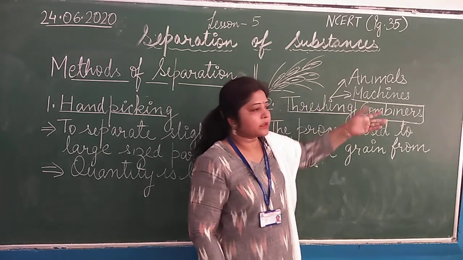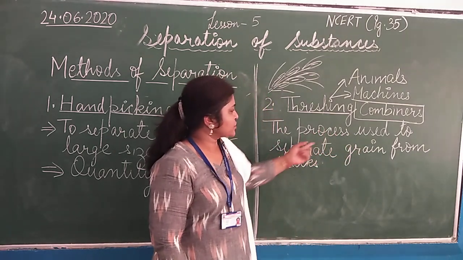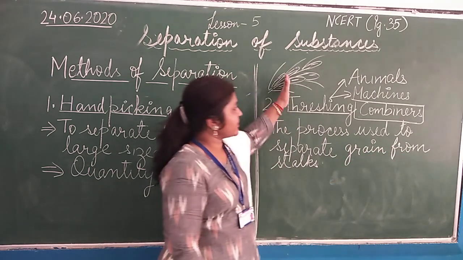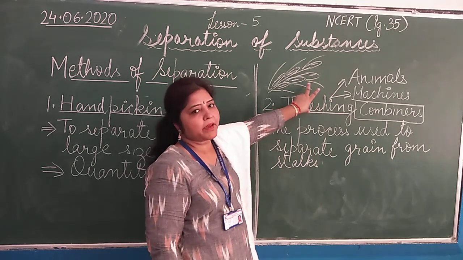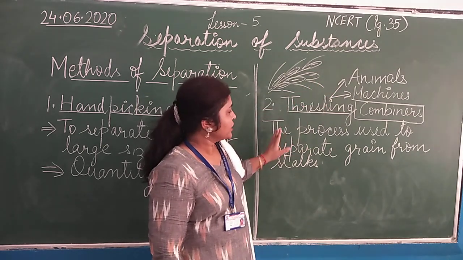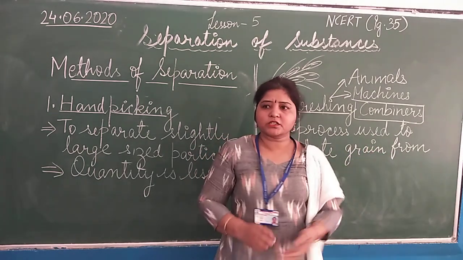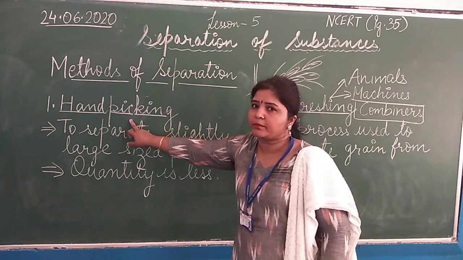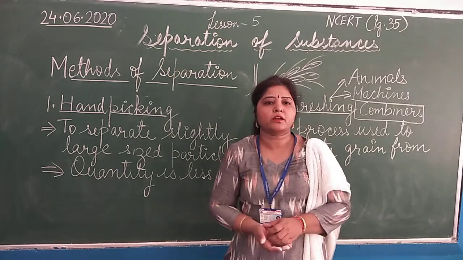तो combiners क्या करते हैं? Cutting का भी काम करते हैं, and they are also used to separate grain from their stalks. So in this way we have this method which is called threshing, and threshing is a method which is specially used to separate the grains from their stalks. So in this way students, it is clear that we have read two methods till now: hand picking and next is threshing.